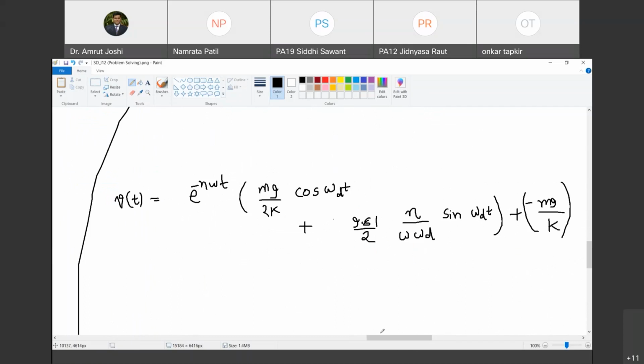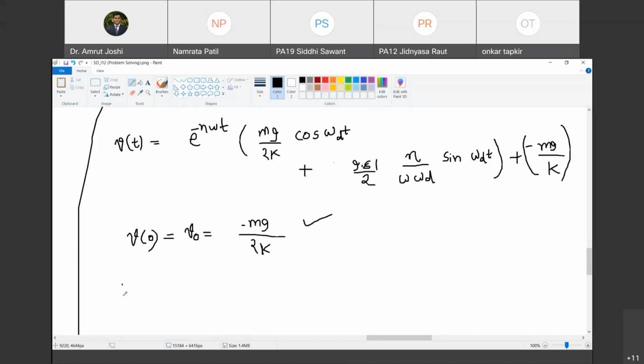Chalo. At time t equal to 0, what happens to b of t? Tell me. At time t equal to 0. बोलो क्या होता है? This becomes 1. This becomes mg by 2k. This vanishes. And this minus mg by k. So how much? Minus mg by 2k. Do you agree with me? Is that correct? Yes. At the start, the displacement was minus mg by 2k. So therefore, this solution is correct at time t equal to 0.